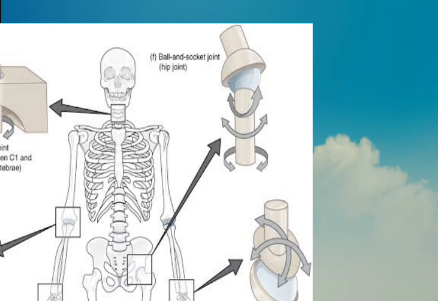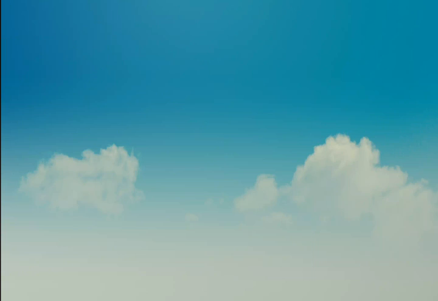First one is ball and socket joint. In this type, a ball-like surface of one bone fits into a cup-like depression of another bone. Movements are possible in all directions. Example, shoulder joint and hip joint.